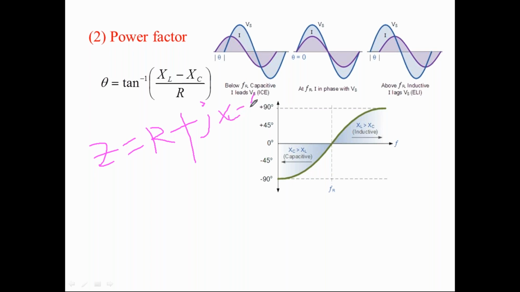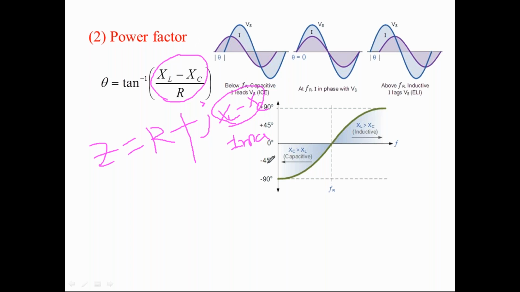From the impedance triangle, the impedance angle tan theta is equal to the reactance term, the imaginary term, divided by the real term. So it is (XL minus XC) by R here. So the power factor angle of the circuit can be calculated from this simple RLC series circuit.